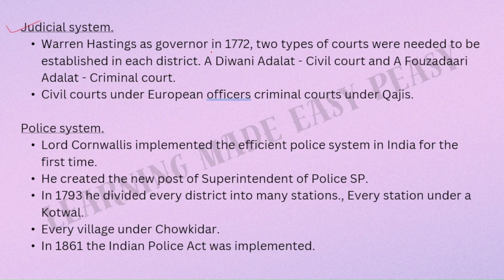Then we have the judicial system. Warren Hastings was the governor in 1772. Two types of courts needed to be established in each and every district. The first was the Diwani Adalat. Diwani Adalat means the civil court. And the other was the Fauzdari Adalat, meaning the criminal court. The civil courts were under European officers and the criminal courts were under the Qazis.